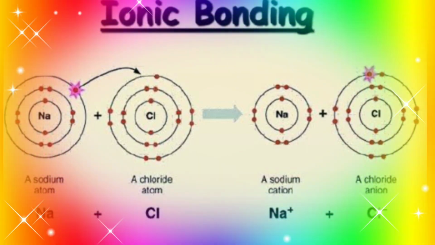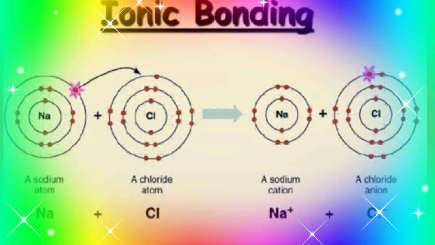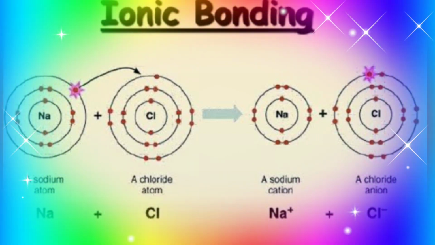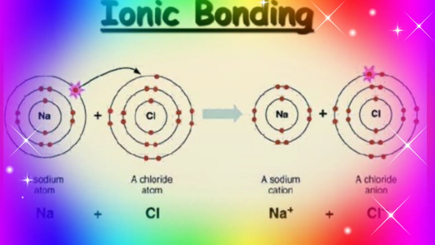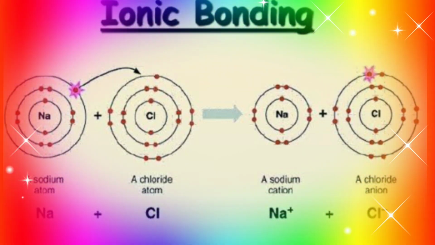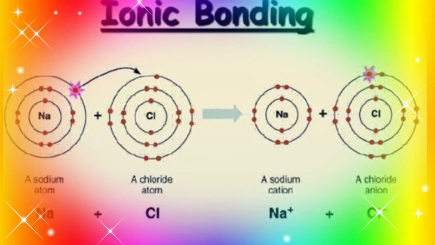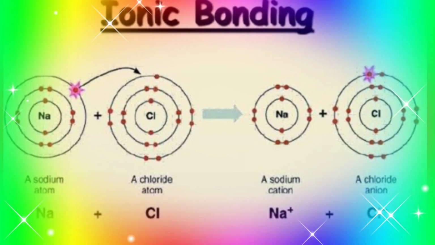On the other hand, the valence shell of a chlorine atom contains one electron less than the octet state. On accepting an electron from outside, the octet of chlorine is completed. However, the charge balance is disturbed due to the addition of an electron to the neutral chlorine atom. This results in the formation of an anion, that is Cl-, carrying a net negative charge of -1.